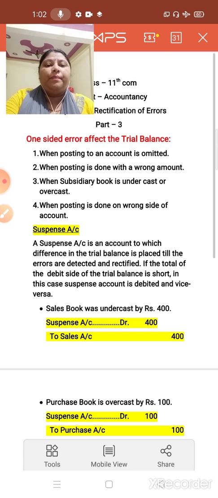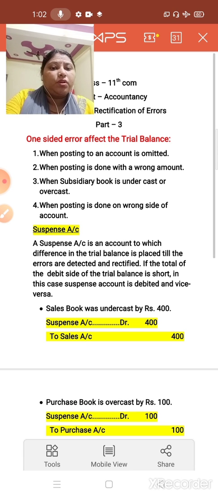For example, installation of machinery is recorded in repairs or in installation account. Here, for installation of machinery, the correct entry is in the machinery account, but we have recorded it in the installation account. So this type of error is known as error of principle.